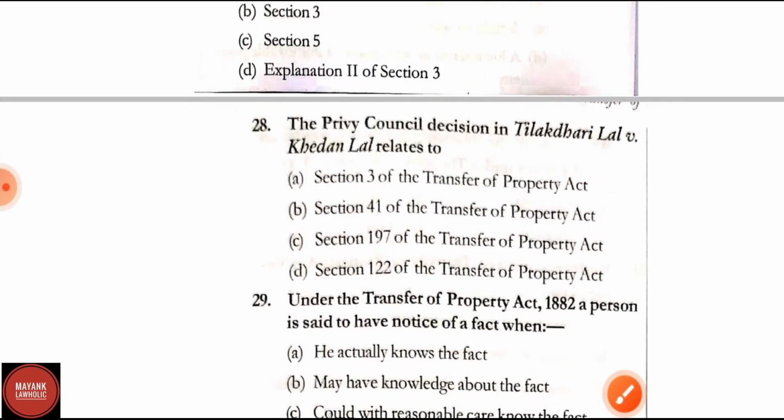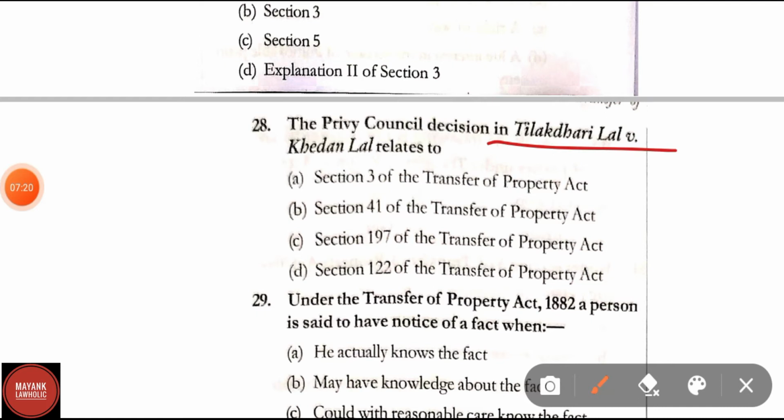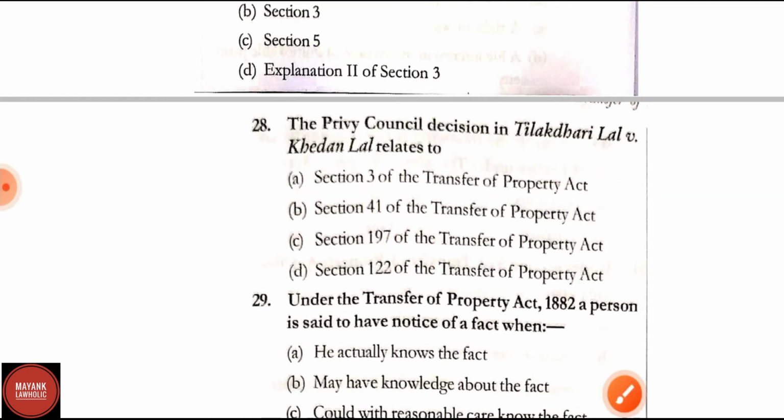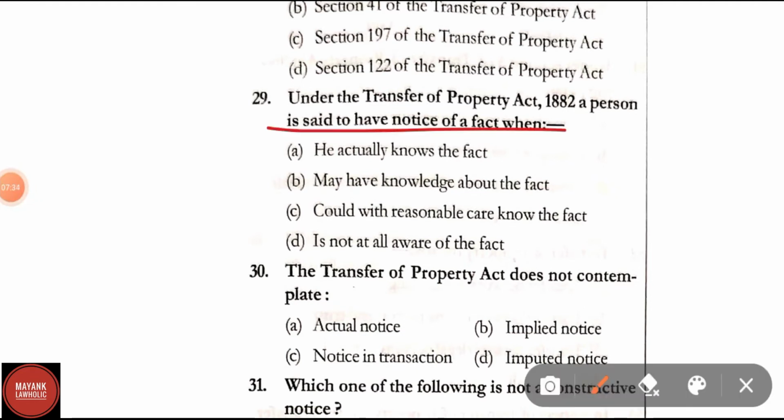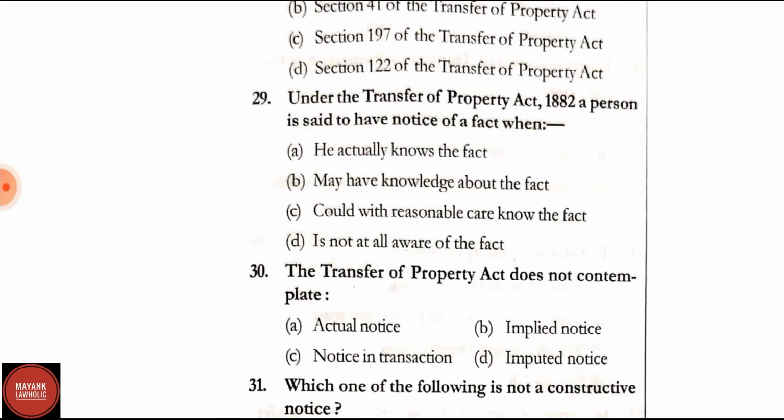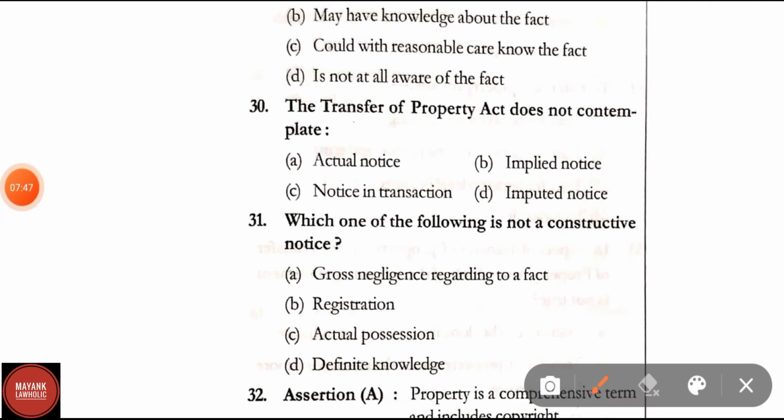Question number 28. The Privy Council decision in Tilakdhari Lal versus Khedan Lal relates to section 3 of the Transfer of Property Act. Option A is the right answer. Question number 29. Under the Transfer of Property Act, a person is said to have a notice of a fact when he actually knows the fact, may have knowledge about the fact, could with reasonable care know the fact, is not at all aware of the fact. Correct answer is option A, he actually knows the fact. Question number 30. The Transfer of Property Act does not contemplate actual notice, implied notice, notice in transaction, imputed notice. Correct answer is option C, notice in transaction.